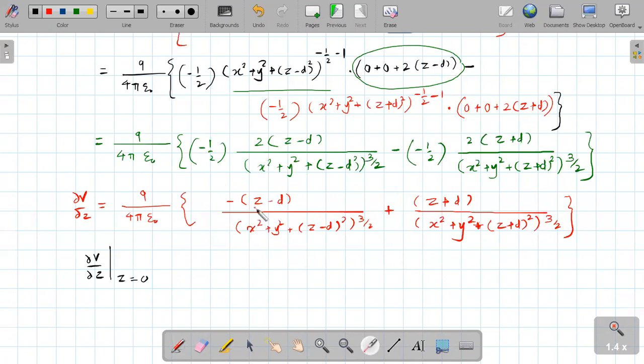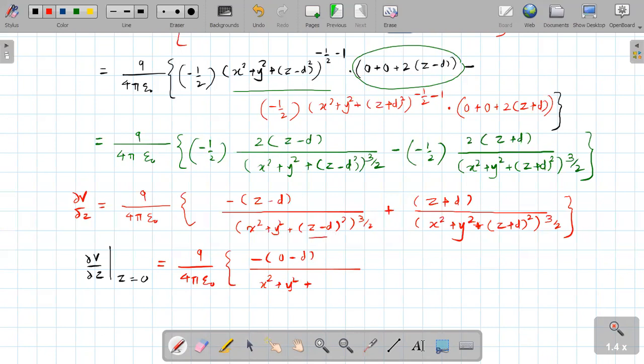Wherever there is z, put z equal to 0, and therefore the above equation becomes q upon 4 pi epsilon 0 as it is, into bracket minus 0 minus d upon x square plus y square plus (0 minus d) square. What is 0 minus d?